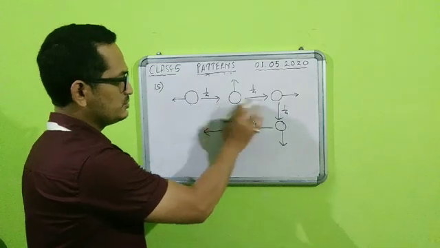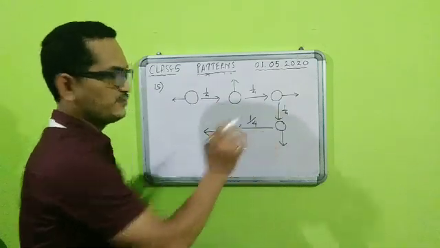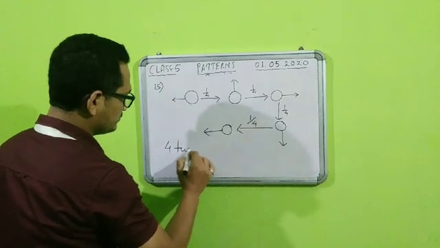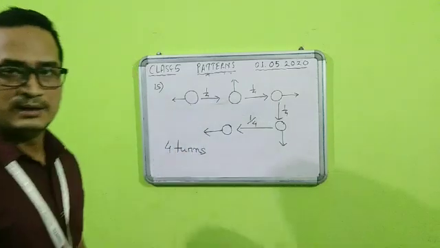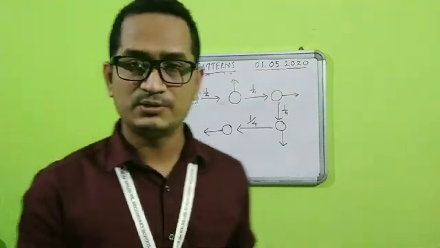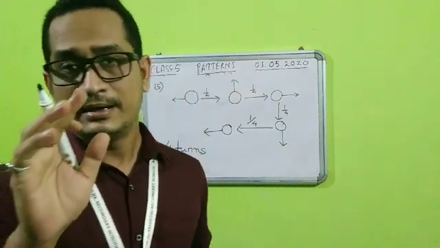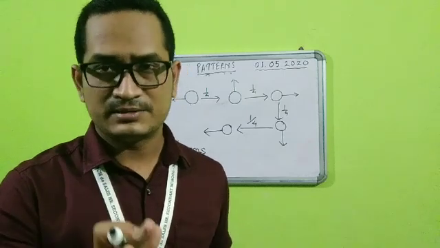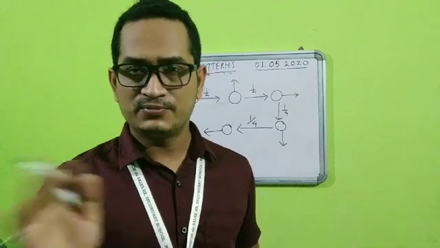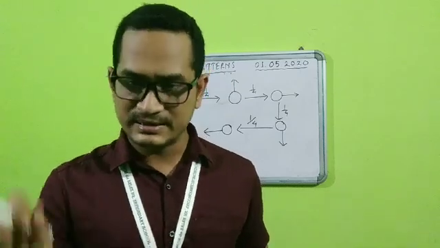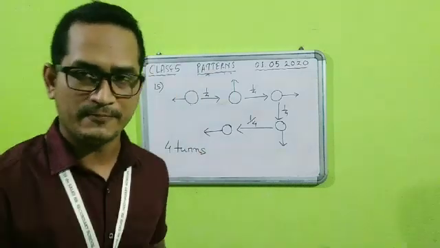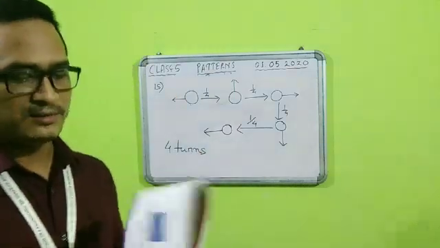So 1, 2, 3 and 4. After 4 turns, this figure came back to its original position. And why is it coming back to the original position after 4 turns, students? It's very easy. It is taking a 90-degree turn in each rotation. So if it takes 4 turns, 90 into 4, it will be 360 degrees. 360 degrees means it's 1 turn, and 1 turn means it comes back to the original position. That's why. Fine. So that is question number 15.